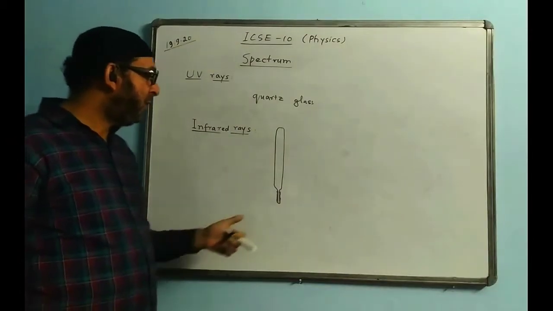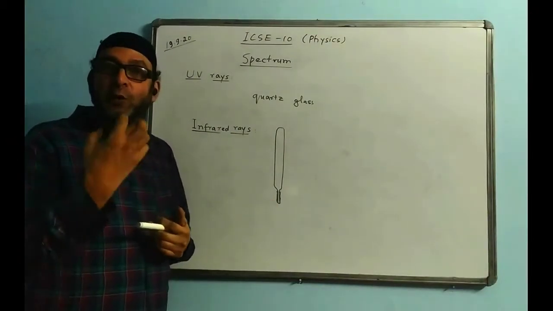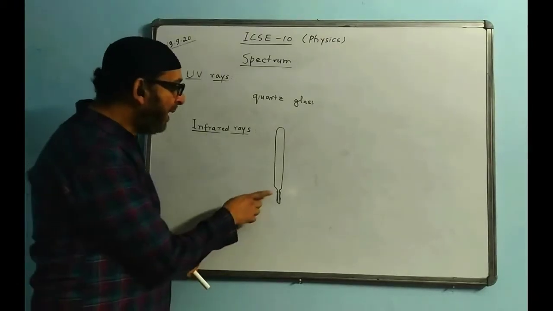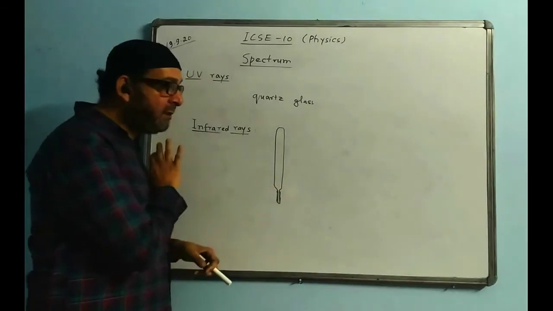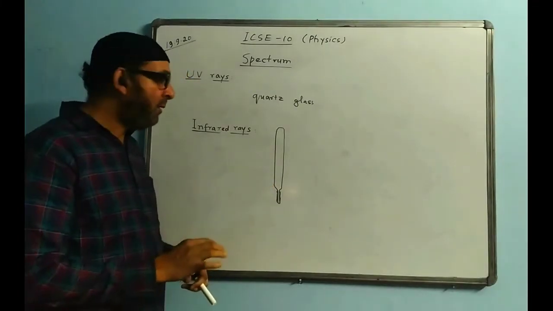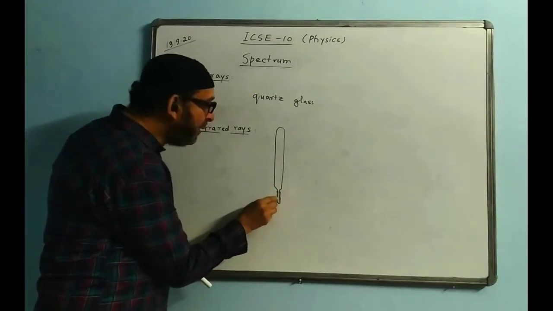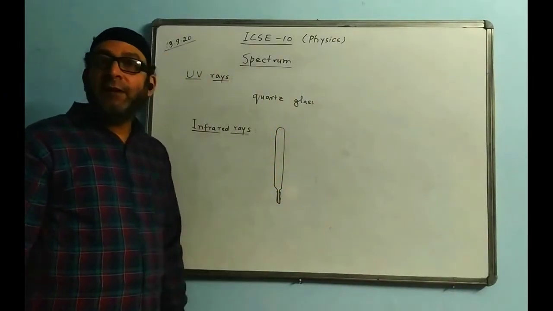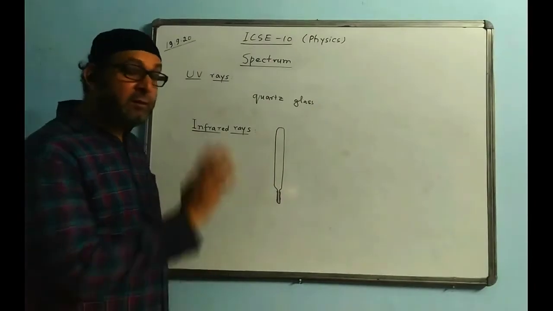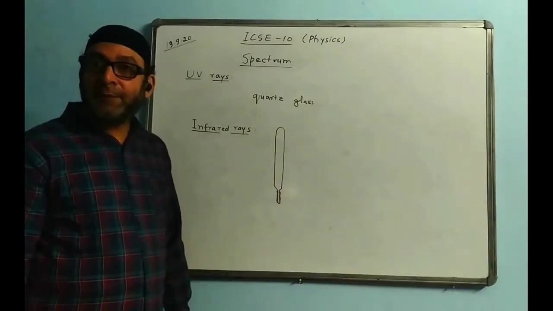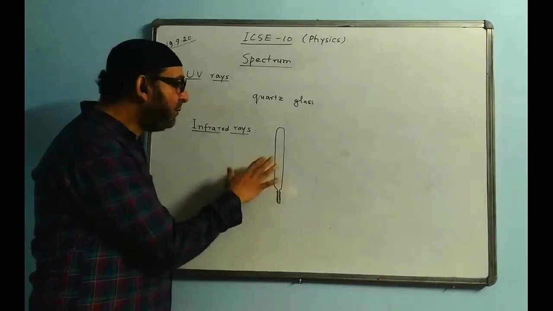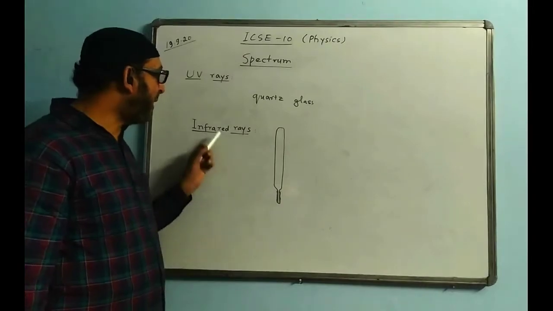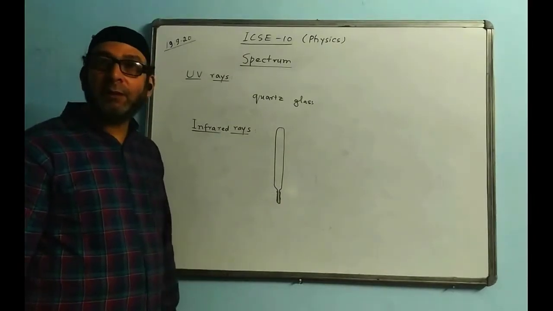The idea is that the black surface is a good absorber of heat radiation. The black surface will absorb infrared rays wherever they are coming from, and immediately the infrared heat will come, and the mercury will start rising quickly. If there is a quick rise in the mercury level, we say the infrared rays are present. If there is no change in the mercury level, then there are no infrared rays present. So this is identified by a blackened bulb thermometer.